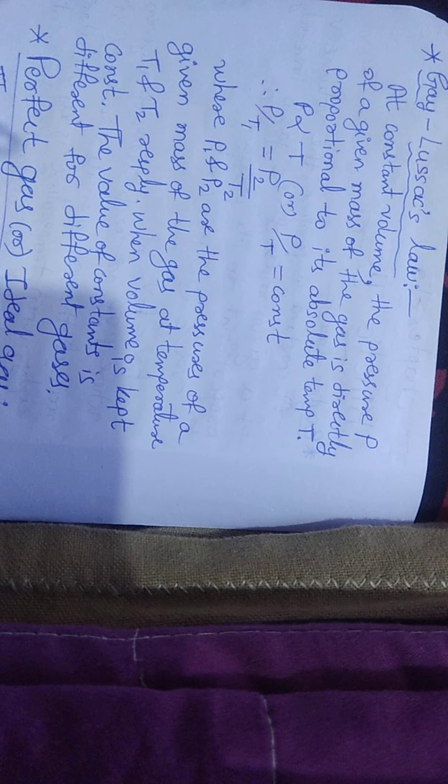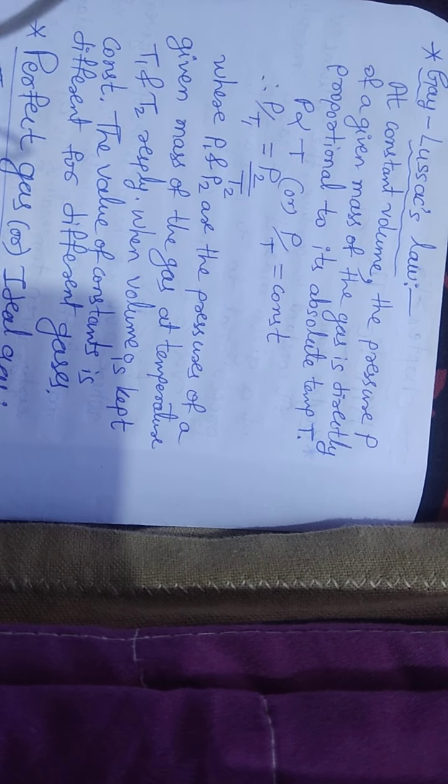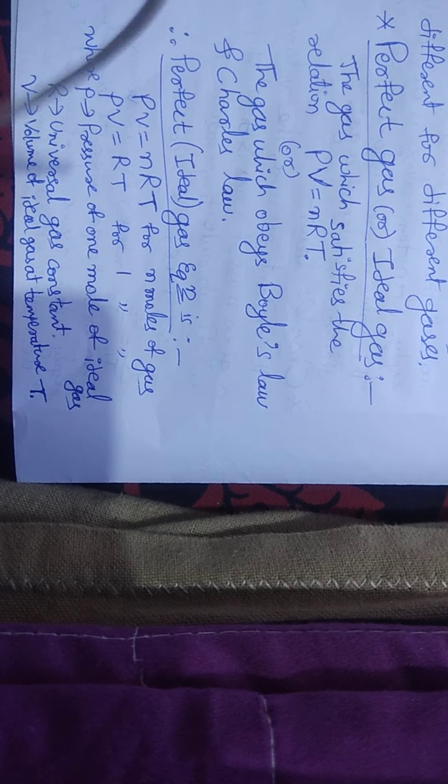That is, P1 by T1 is equal to P2 by T2, where P1 P2 are the pressures and T1 T2 are the temperatures. So these are the three laws we have studied already in the previous video also, and in another previous chapter, thermal properties of matter, there also we discussed.